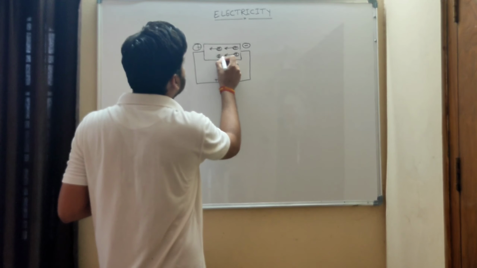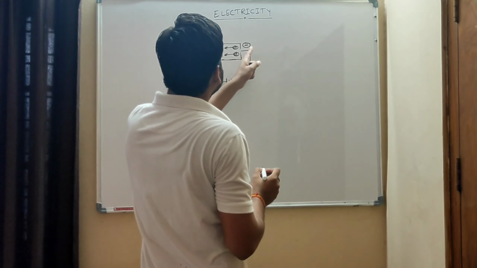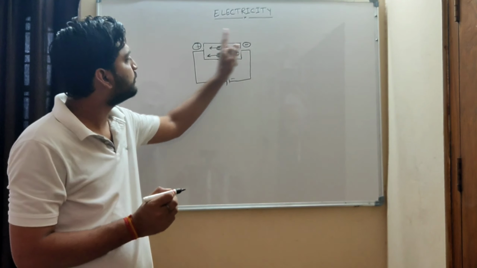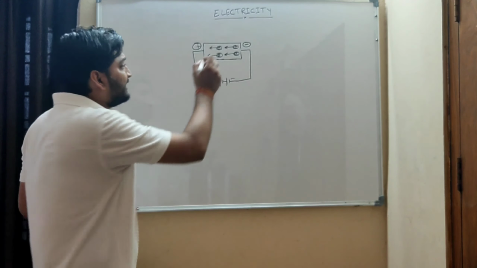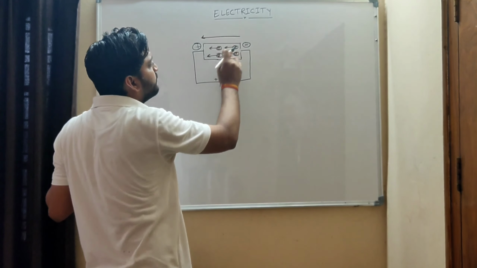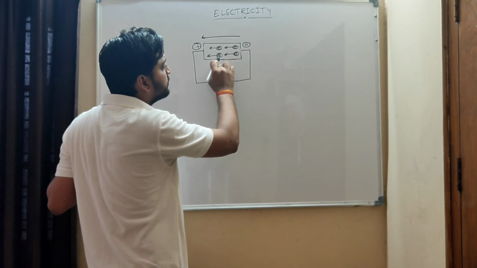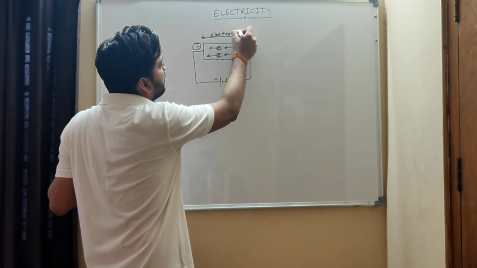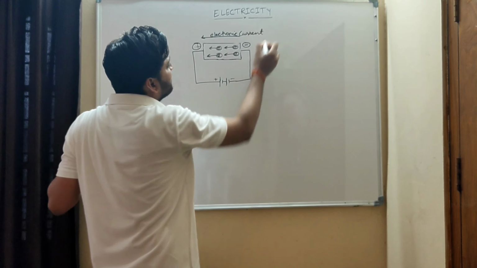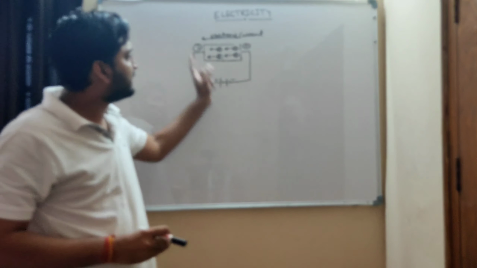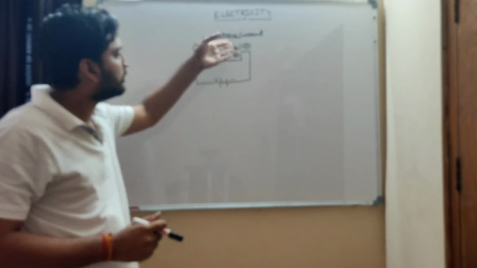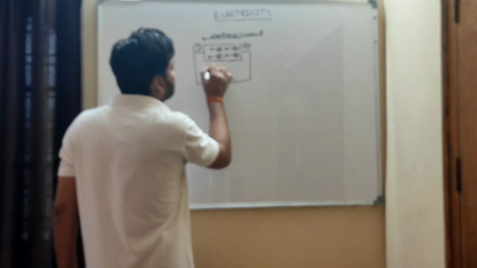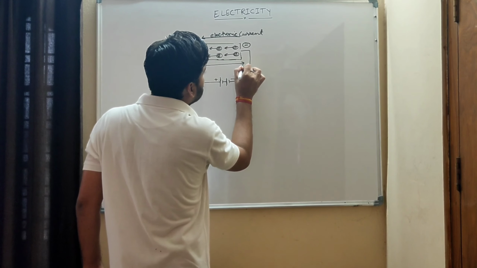They will get arranged unidirectionally from negative to positive. It means the movement of electrons is from negative to positive. Because electrons move from negative to positive, this direction of current is known as electronic current. What is the direction of electronic current? Negative to positive. Why do we call it electronic current? Because electrons are moving from negative to positive terminal, but we consider that current is flowing from positive to negative.